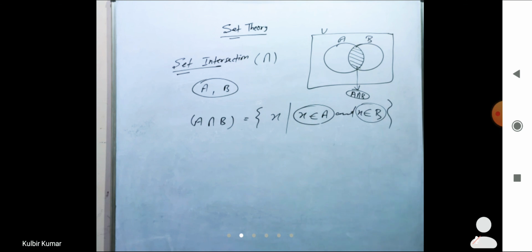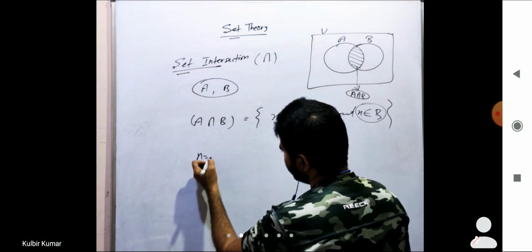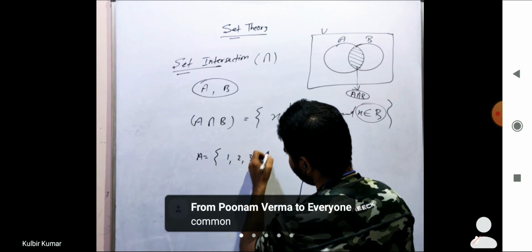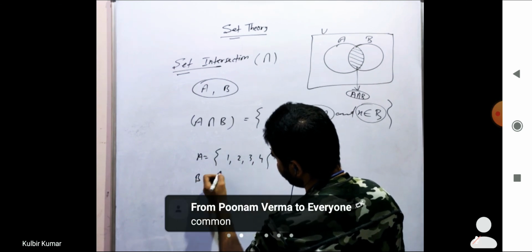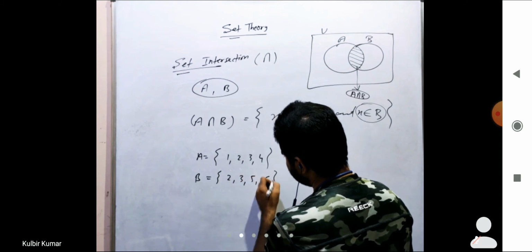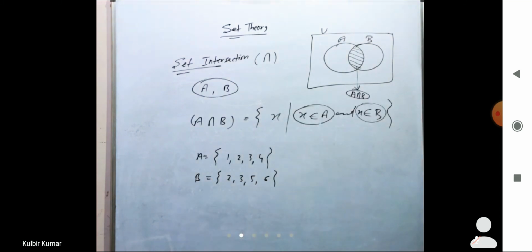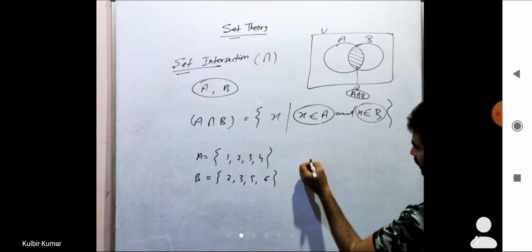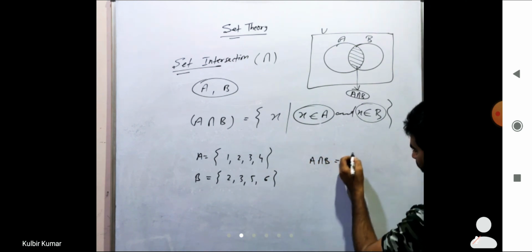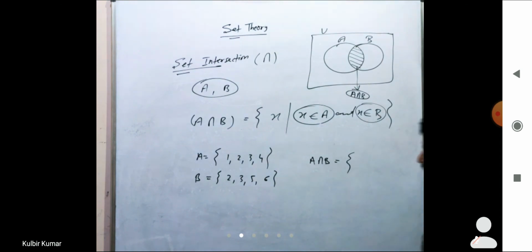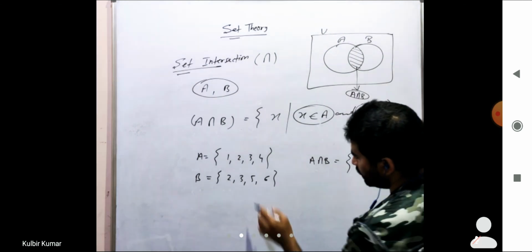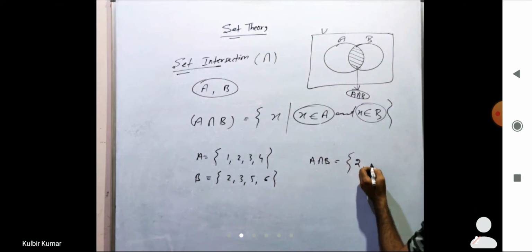Let me take an example. A is given as 1, 2, 3 and 4, and B is given as 2, 3, 5 and 6. So what should be the intersection of this one, A intersection B? We'll check for the common part. 2 and 2 are common, so it is 2. 3 and 3 both are common.